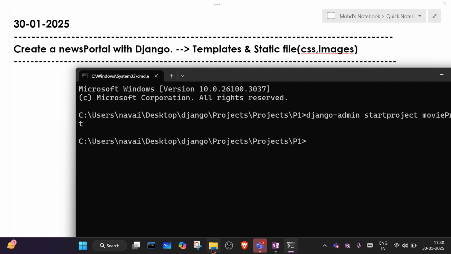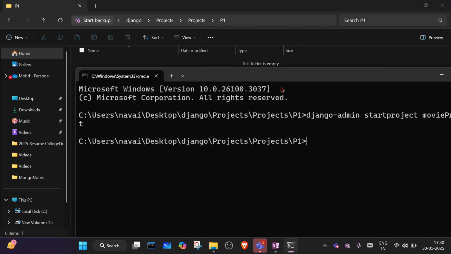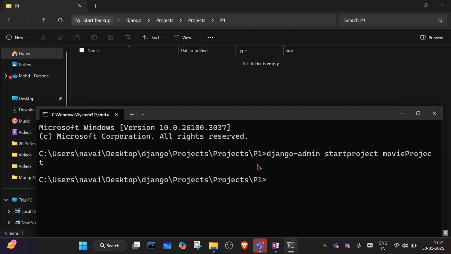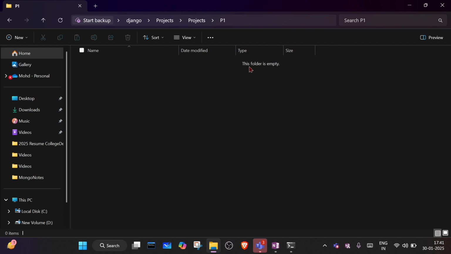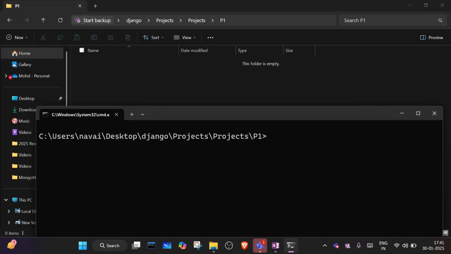Let me go to the folder. In projects, in P1, do we have any folder here? No folder here. So here we will run django-admin startproject, and the project name is news portal.